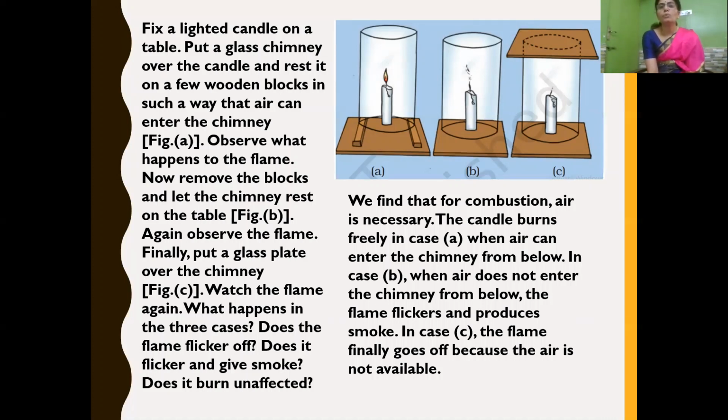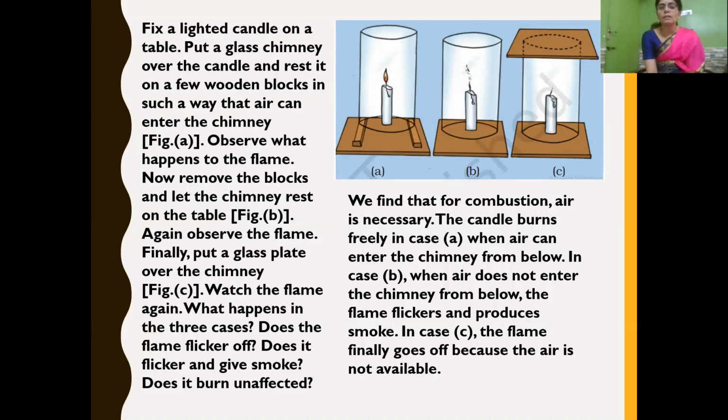Now remove the wooden blocks, and let the chimney rest completely on the table. So one side of the chimney is completely closed. And now see figure B. Now again observe what happens to the flame. And now finally put a glass plate or some wooden or cardboard piece, whatever is available, on the top of the chimney. And now watch the flame again.